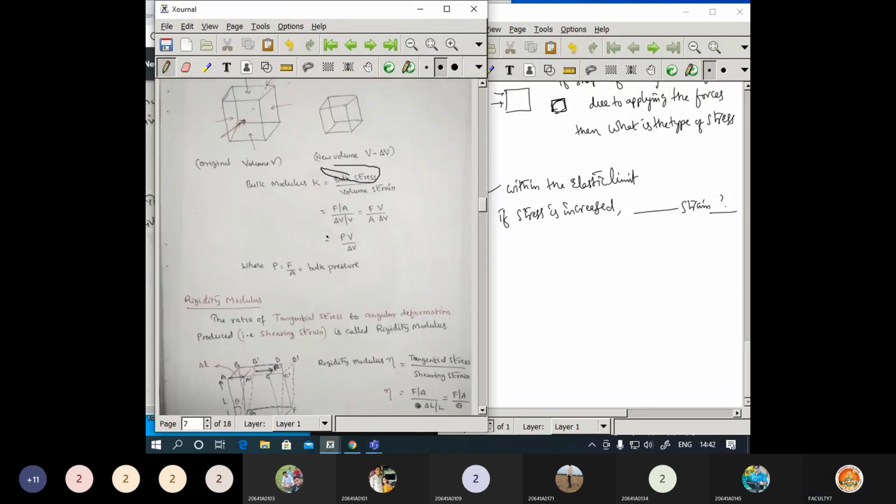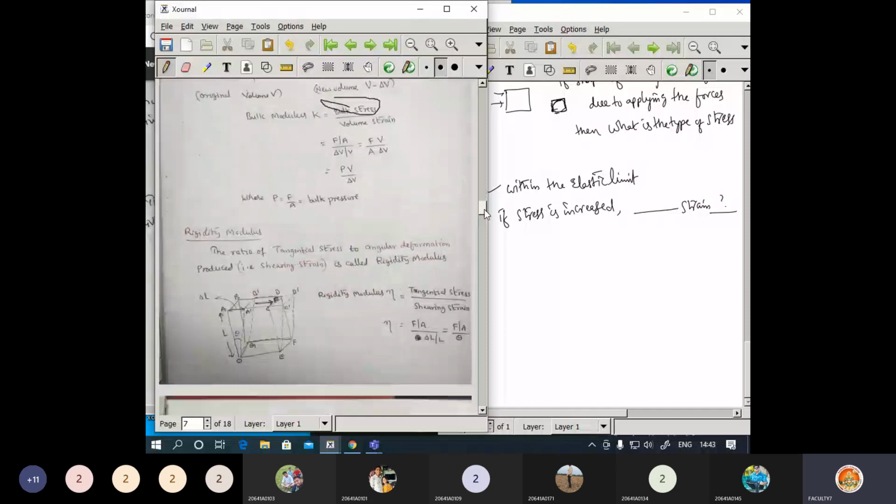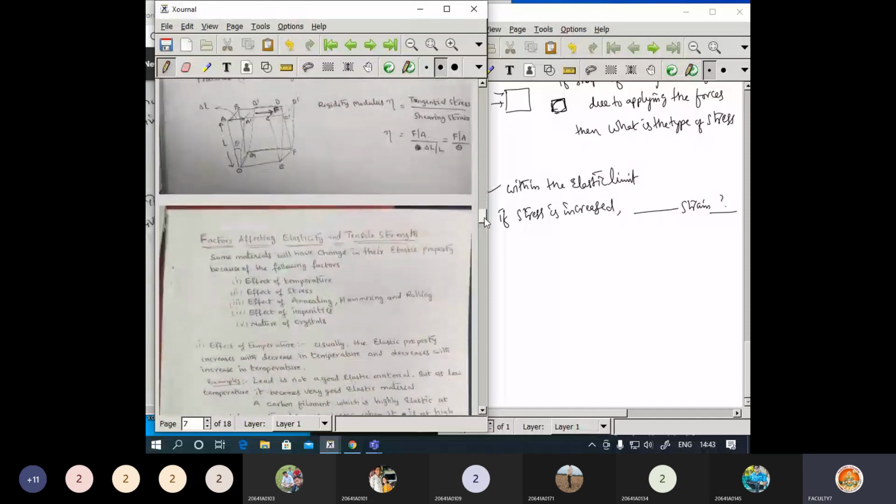Or else you need to find the units for the Young's modulus. If I ask a question for the Young's modulus, previously you got this as Newton per meter square. Similarly here, you may get a question regarding the units.